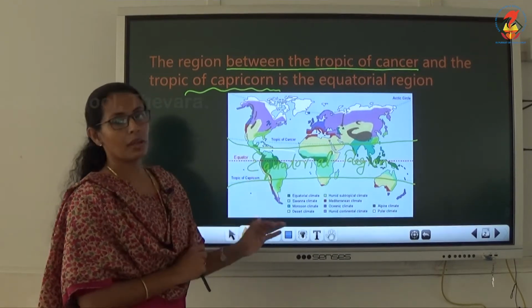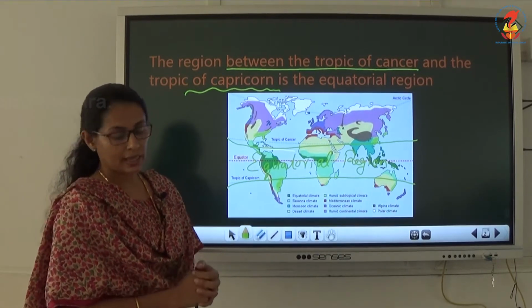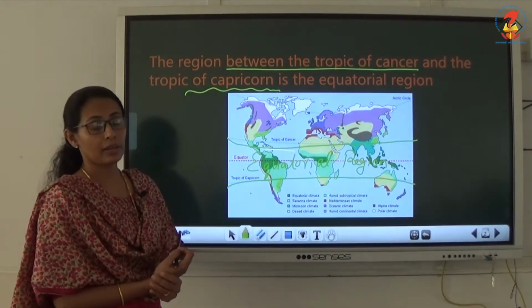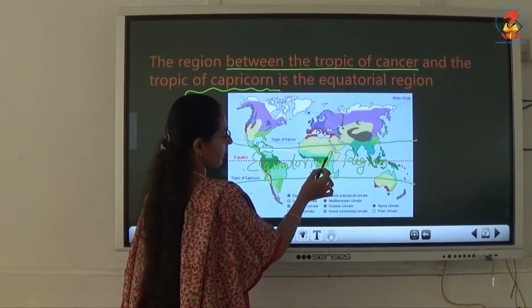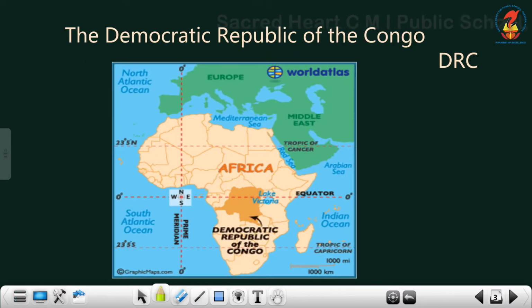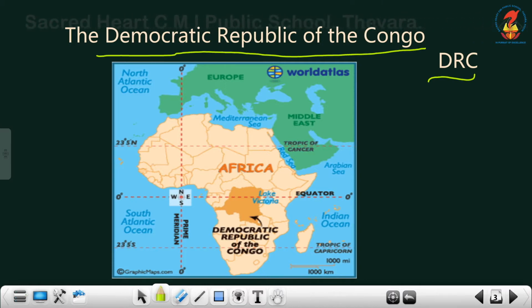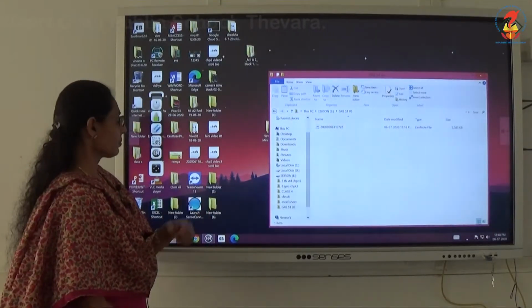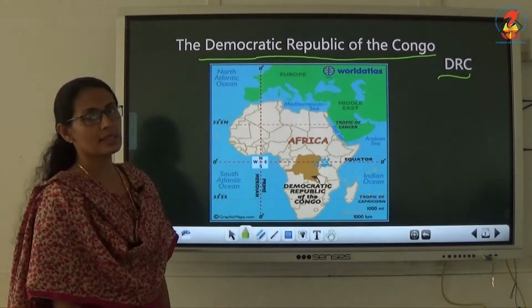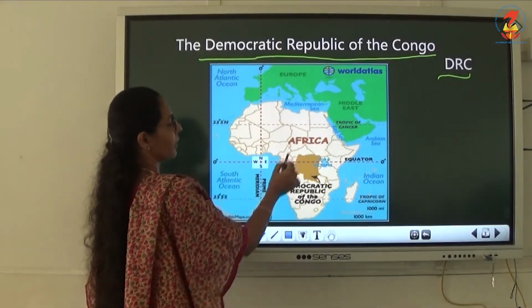One important country here is known as the DRC, in the African continent. Look at this deep greenery you can see here. That is a place called DRC. It's a short form. This is the Democratic Republic of the Congo, known as DRC.